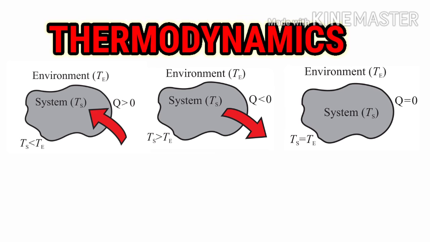But in the second condition, the arrow is outward, meaning heat transfers from the system into the environment. The system will be at a high temperature and the environment at a low temperature, and thus Q will be less than 0 and Ts will be greater than T. Thus Q will be negative here. And the last condition is the one in which there is no heat transfer between the environment and the system. Q will be 0 and Ts will be exactly equal to T, and the environment and the system will be in thermodynamic equilibrium, so there will not be any heat transfer.